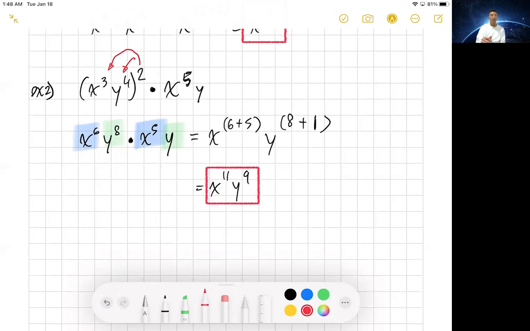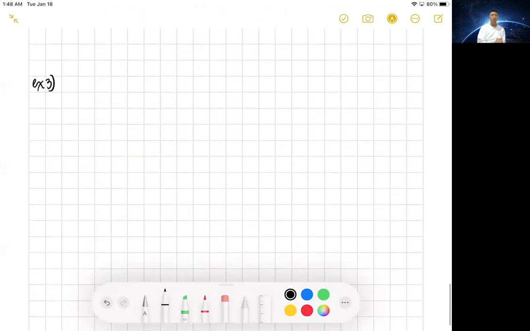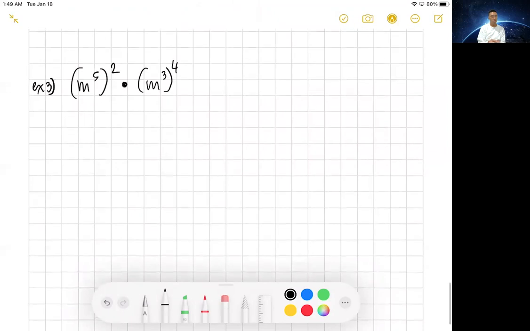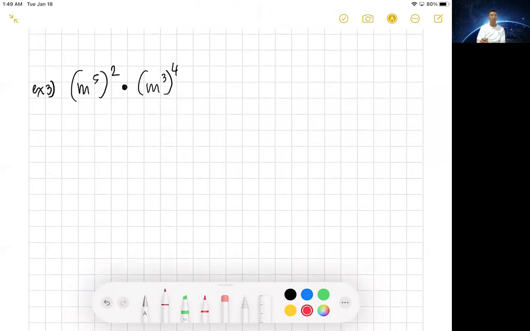Okay. Now let's make it super complicated. Or maybe not that complicated. m to the fifth, all to the second, times m to the third, all to the fourth. Pause and try.